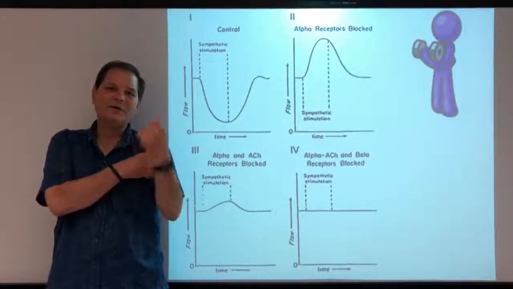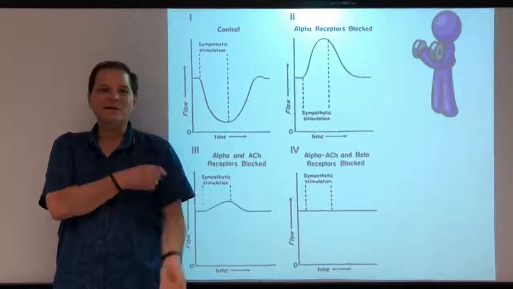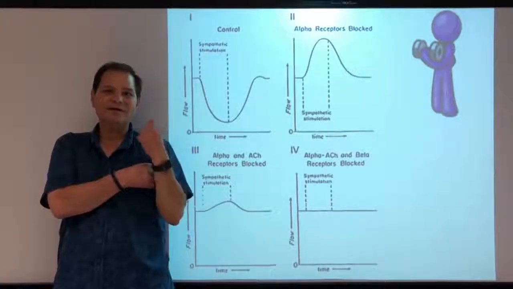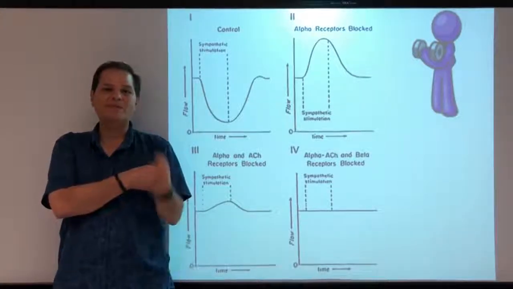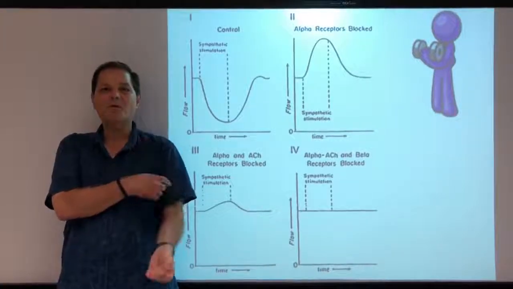So the sympathetic nerves in this arm are actually being stimulated. They are actually trying to cause a vasoconstriction, but the local metabolites that are building in this muscle are overriding that response and causing dilation and causing this arm to get more blood.